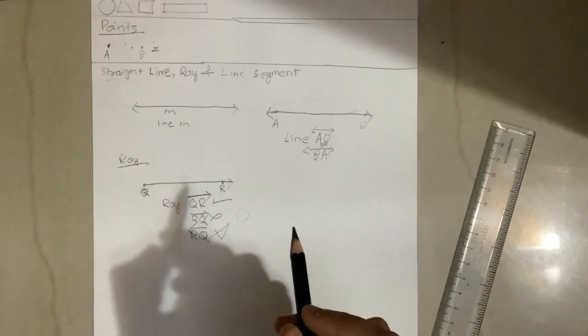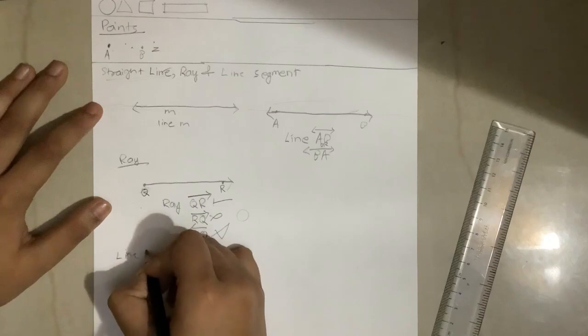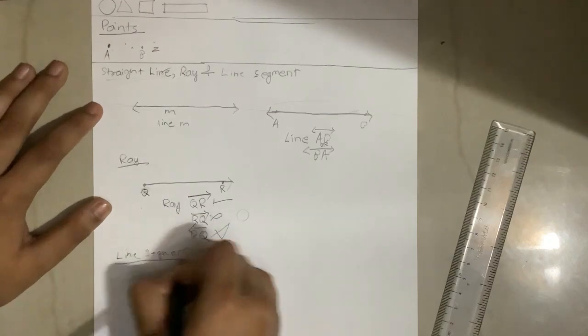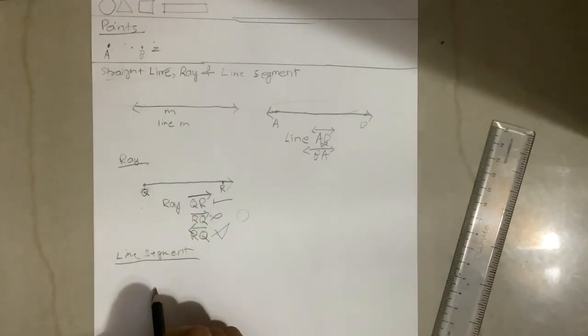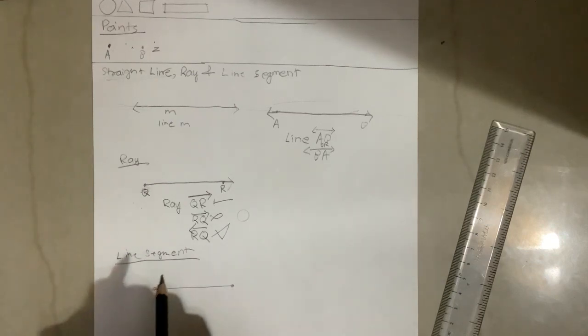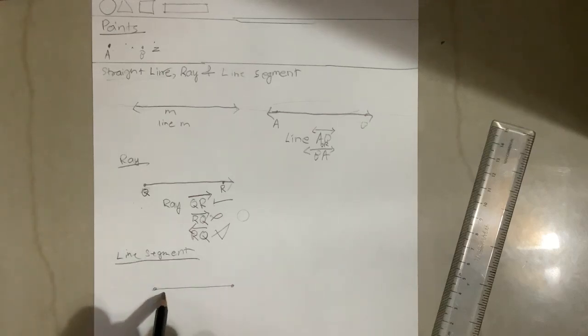Now let's learn about a line segment. What if we do like this and this? This is a line segment. This line segment has a starting point and an end point, so it can be measured.